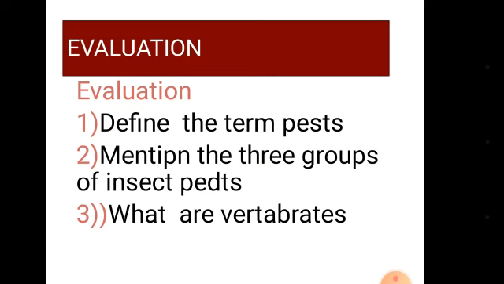What are vertebrate pests? These are bigger pests. Vertebrate pests are bigger pests that are non-insects with backbones. They are pests that are not insect pests. They are bigger in size and they have backbones.